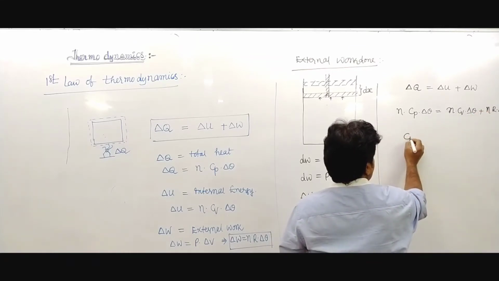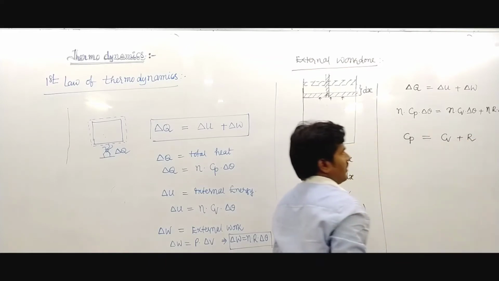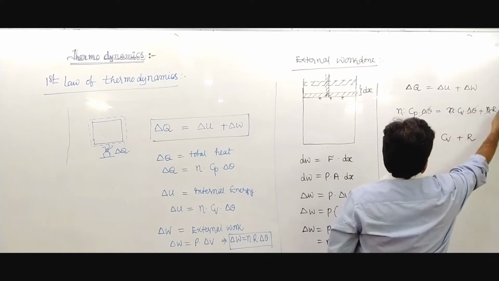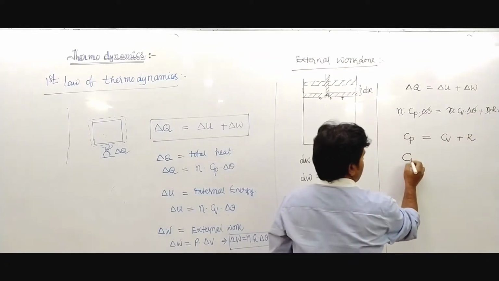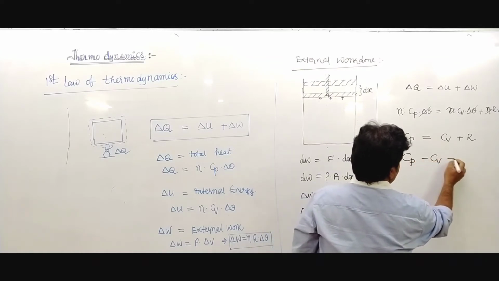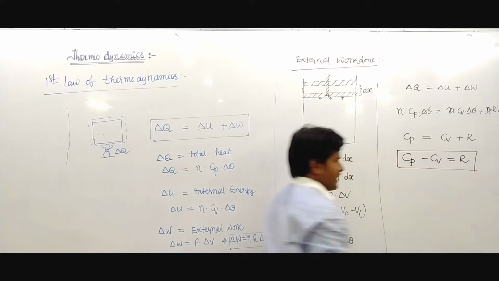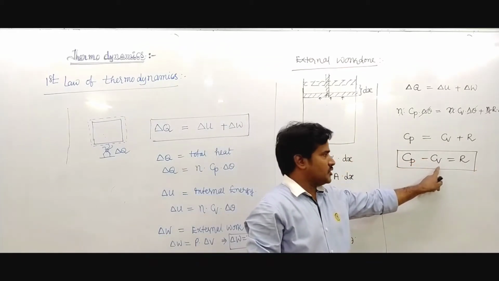Here n is common and delta theta is also common. So Cp equals Cv plus R, that is, Cp minus Cv equals R. This is the relation between specific heat at constant pressure and specific heat at constant volume.